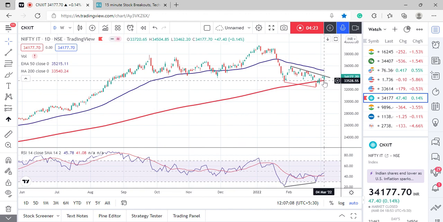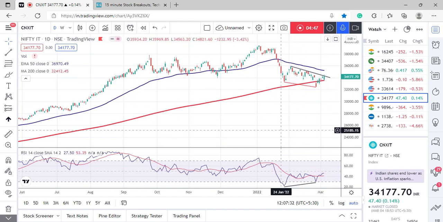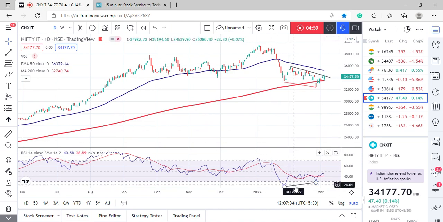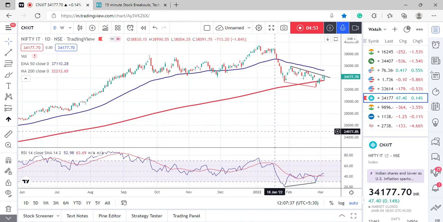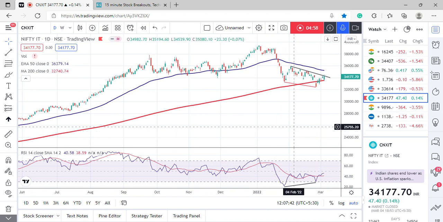Now the trend is looking a bit positive, but it needs to move beyond this trend line. Overall, it needs to move beyond 34,500 to witness a movement towards 36,000 and higher. On the lower end, the 200 days moving average is going to act as a support, which is placed at 33,550 kind of levels. Also, we can see that there is a positive divergence in the RSI, which is indicating positive momentum in the days to come. So overall, we are a bit bullish on Nifty IT.